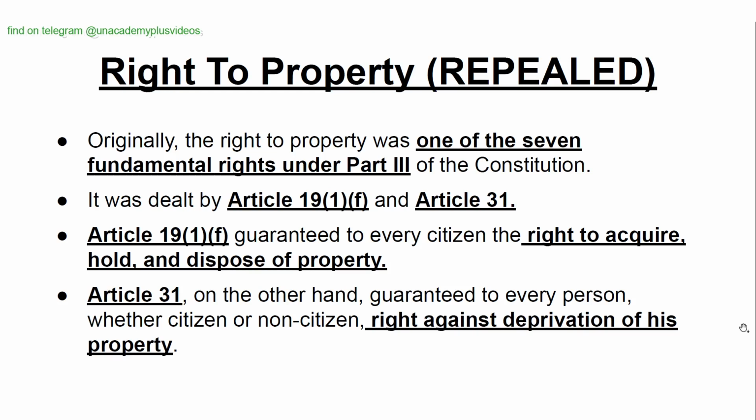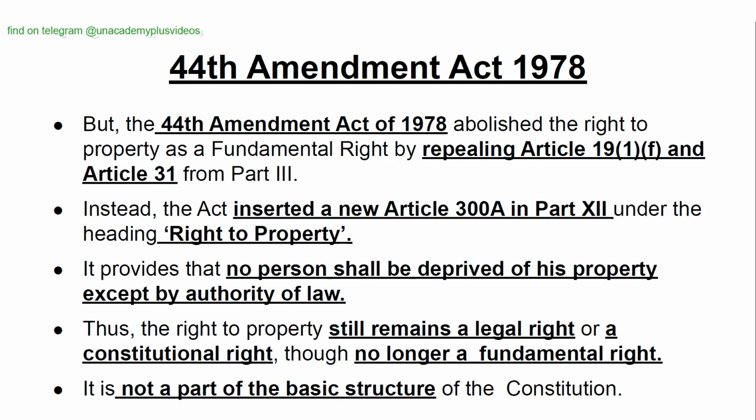Right to property repealed. Originally, the right to property was one of the seven fundamental rights under Part 3 of the Constitution. It was dealt by Article 19(1)(f) and Article 31. Article 19(1)(f) guaranteed to every citizen the right to acquire, hold, and dispose of property. Article 31, on the other hand, guaranteed to every person, whether citizen or non-citizen, right against deprivation of his property. 44th Amendment Act 1978. But the 44th Amendment Act 1978 abolished the right to property as a fundamental right by repealing Article 19(1)(f) and Article 31 from Part 3.